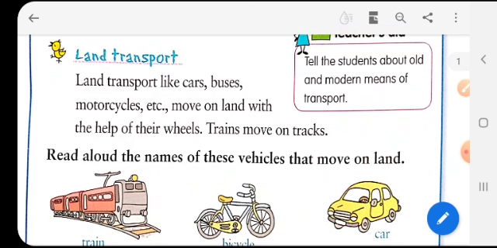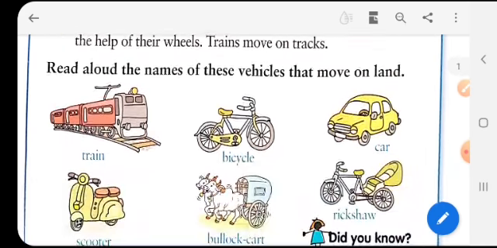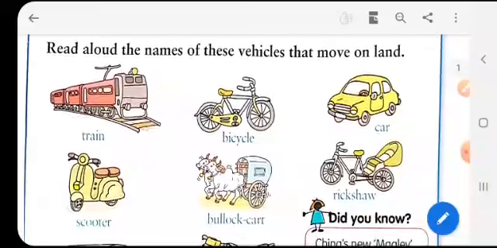So land transports like cars, buses, motorcycles, etc. move on land with the help of their wheels. Trains move on tracks. So the vehicles that move on land are cars, buses, motorcycles, etc. They take us from one place to another on their wheels, while the trains move on tracks. So there are tracks laid down on many of the ways so that the trains can move on them. Now here we have some of the vehicles that are used for land transport.